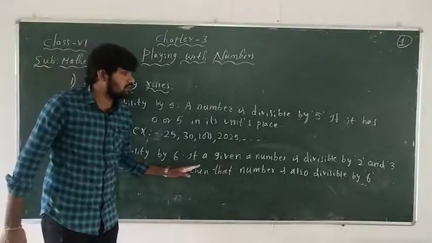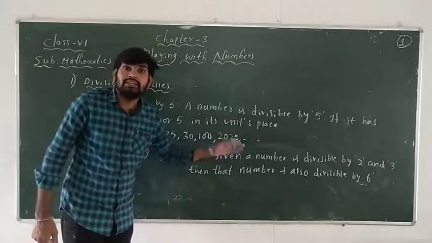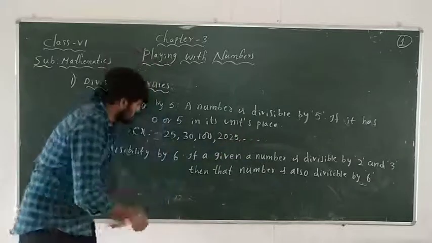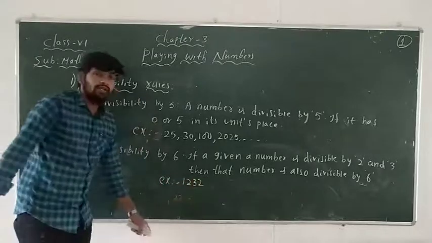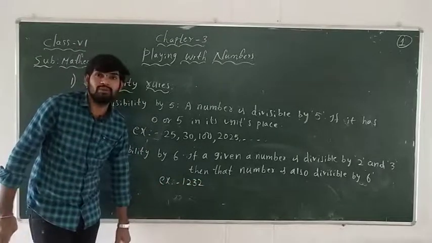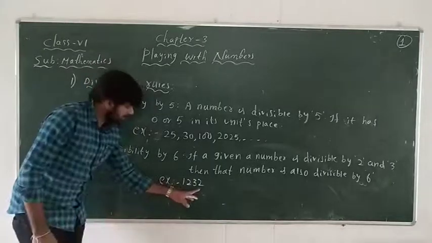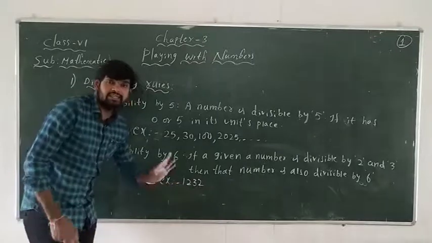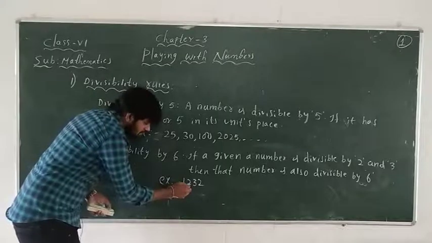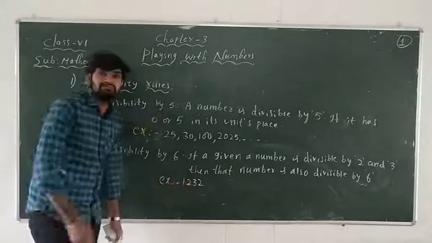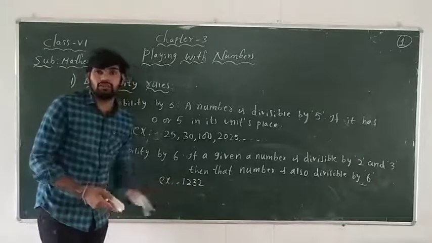So for a given number, is it divisible by 6 or not? First we have to check whether that given number is divisible by 2 and 3. Example: 1232. We want to check whether 1232 is divisible by 6 or not. For that, let us check whether it is divisible by 2 or not. Yes, it is divisible by 2 because the units place is 2. Now is it divisible by 3? Let us find the sum. 1 plus 2 is 3, 3 plus 3 is 6, 6 plus 2 is 8. So it is not divisible by 3. Now what can we say? It is also not divisible by 6.